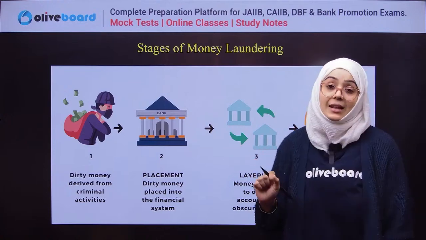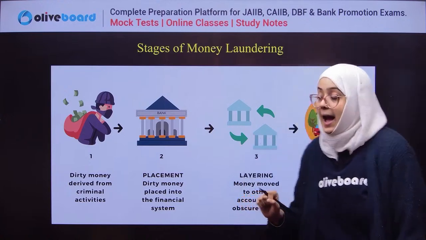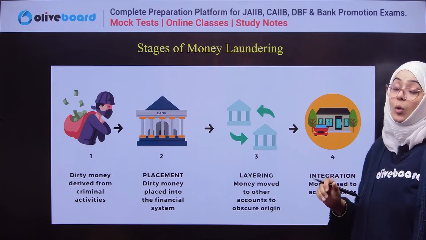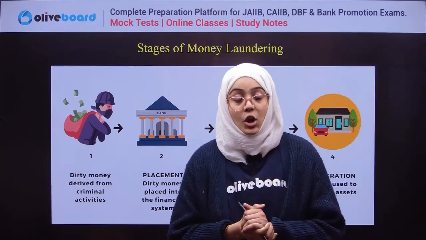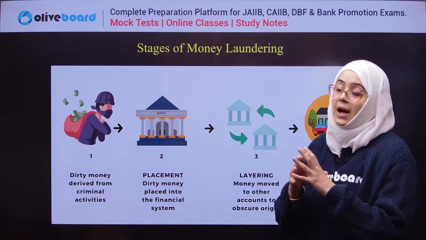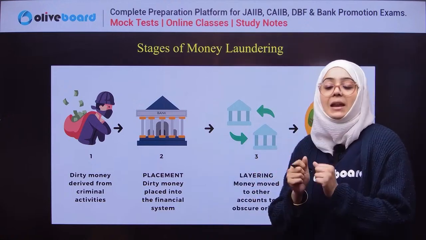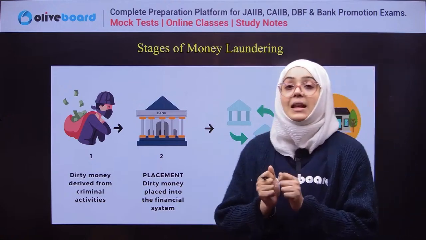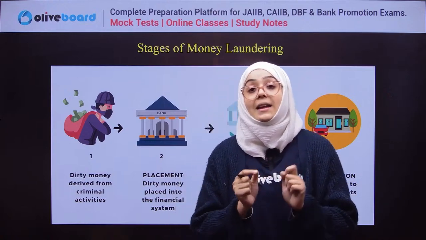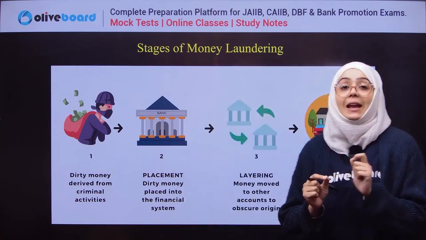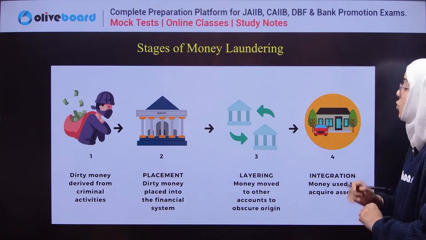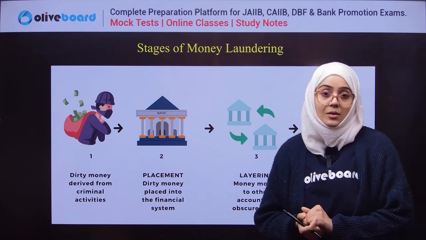This is known as the layering. And then the third stage is known as integration. Now all this money is collected and utilized for acquiring some assets. That is known as the integration.